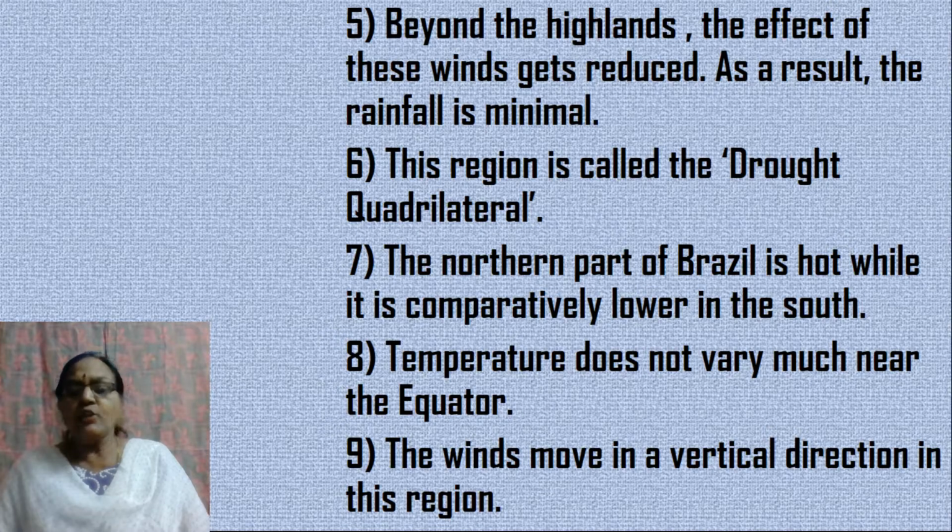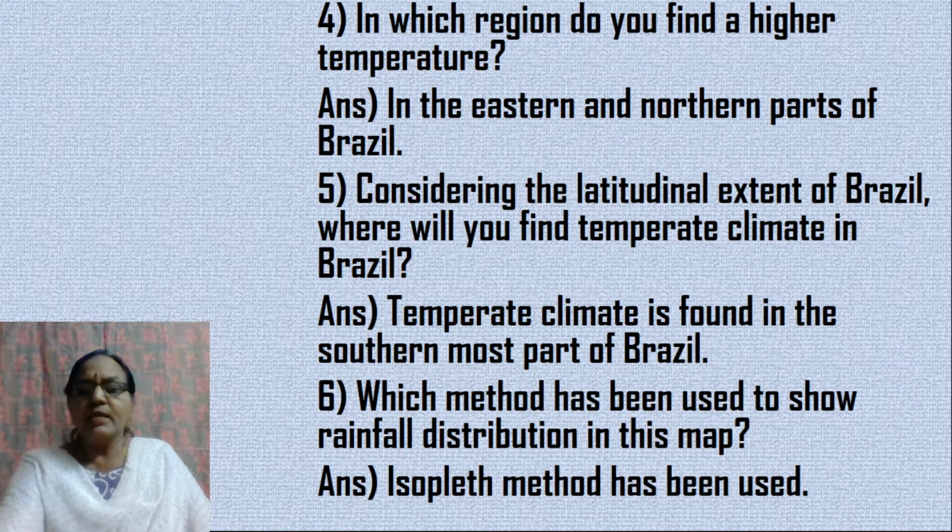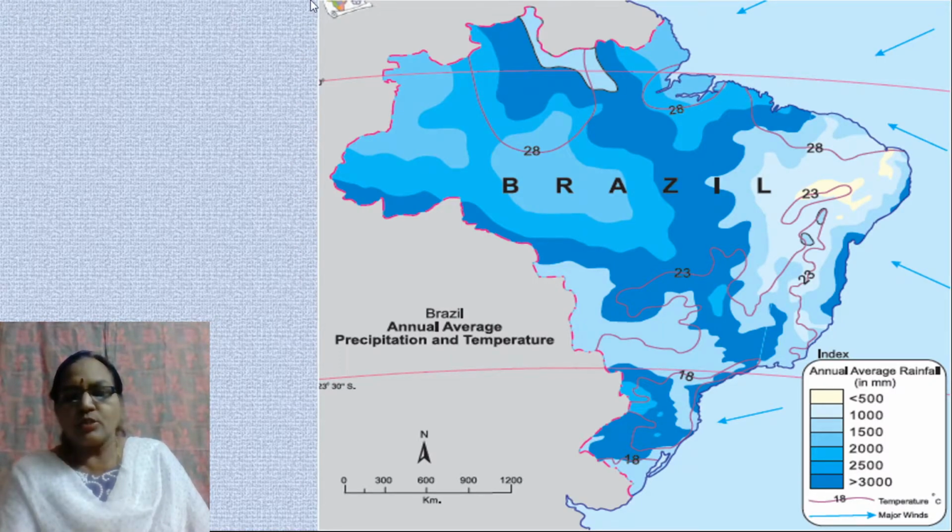Then again you find, because of the tropics, the northern part of Brazil is very hot, but it is comparatively low towards the southern part of Brazil. But along the equatorial region, the range of temperature is not very much. So the maximum and minimum temperature more or less will be the same. You can find it here. Look at this. This is the equator. You find, see, this is the temperature. So here you find the temperature doesn't vary much because it is near the equator.